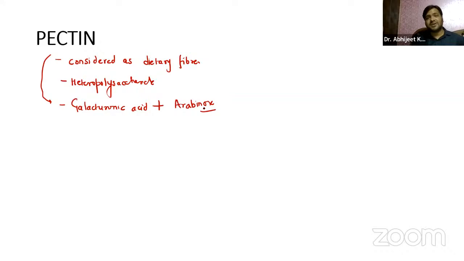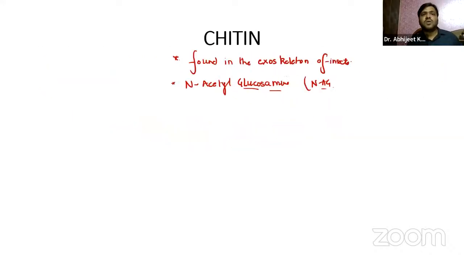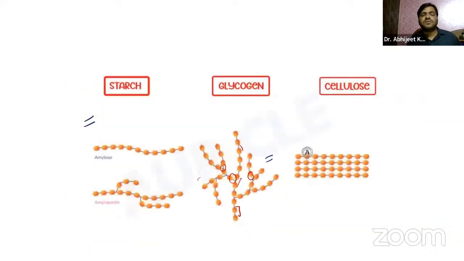Galacturonic acid is present in the majority. That's why pectin is considered a heteropolysaccharide, because we have different monomer units: galacturonic acid and arabinose. So that is all the important points related to this.